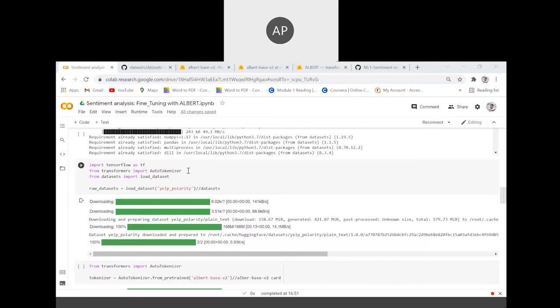A corpus means a vocabulary of words. Whatever words the model sees during training, it assigns a particular index to a particular word in the whole vocabulary. So the tokenizer just assigns indexes, and when an input example is encountered, it arranges the words in the form of tokens. For example, if the fox is jumping, then "the" will have a particular index, "fox" will have a particular index, and there will be a numeric coding of the sentence.